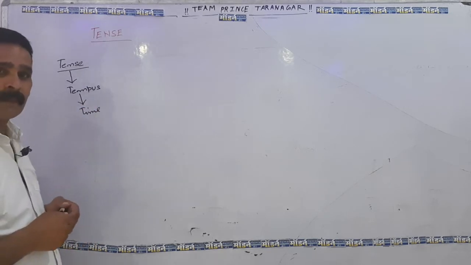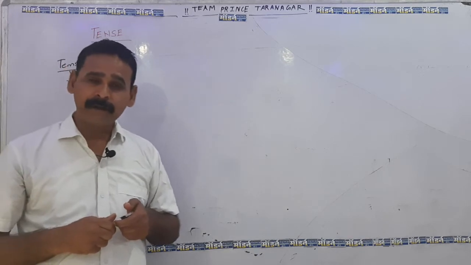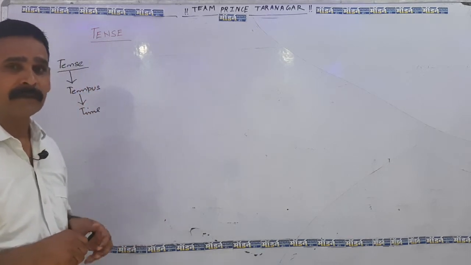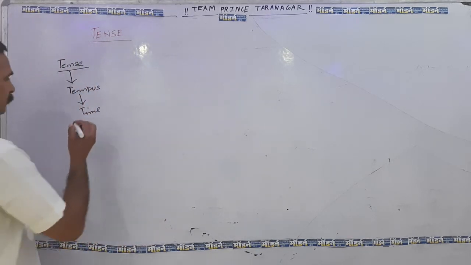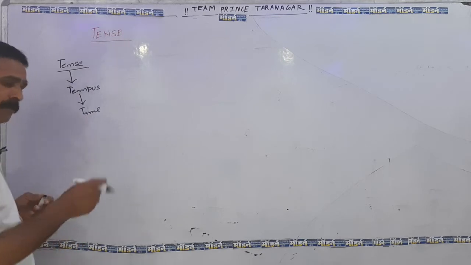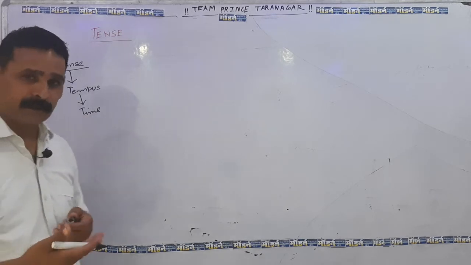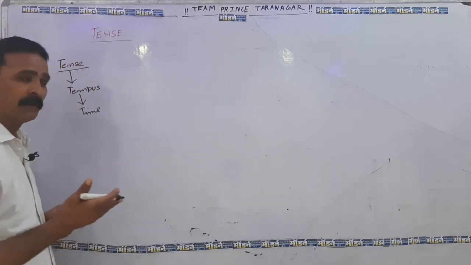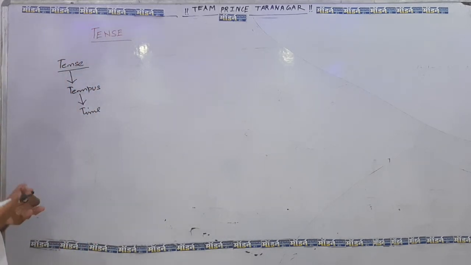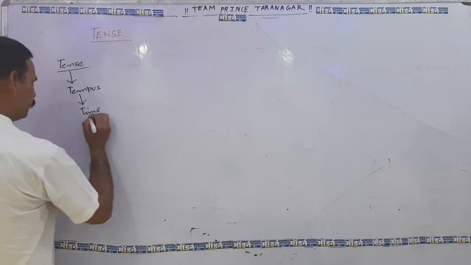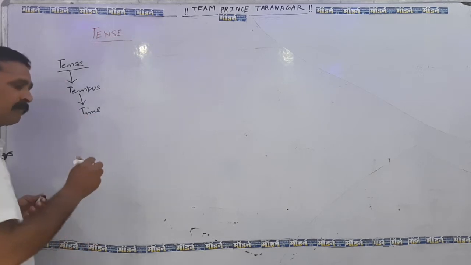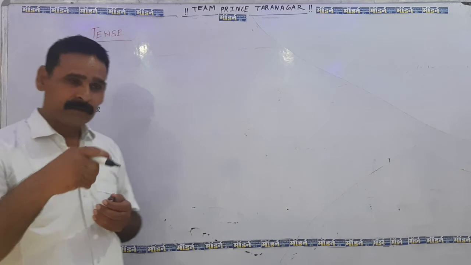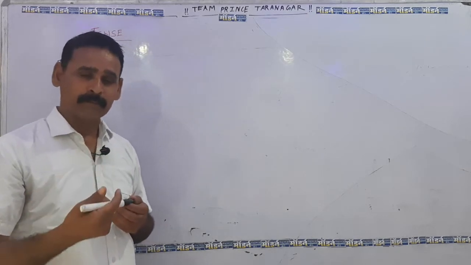This time has been classified or categorized into three parts. We are beginning from the very initial stage, and later on we will come to the toughest stage, so we must know the basic things. Time is the declined word of verb.